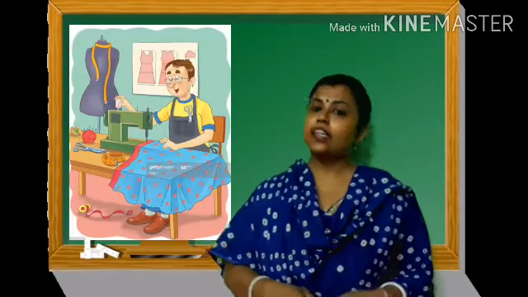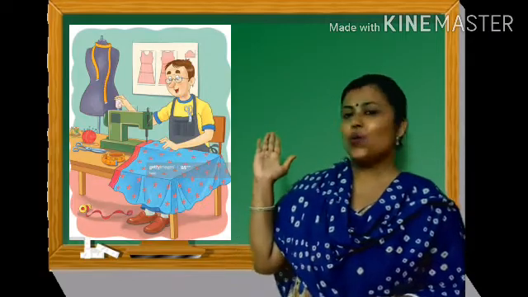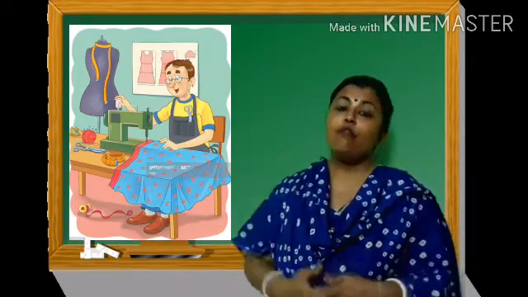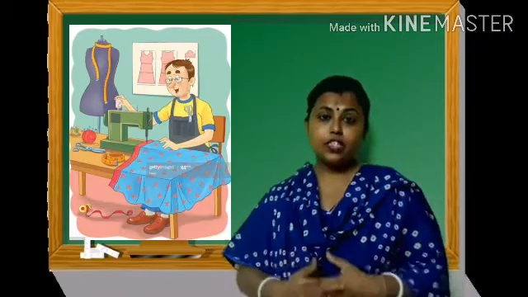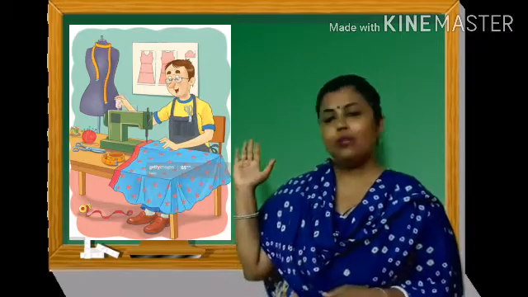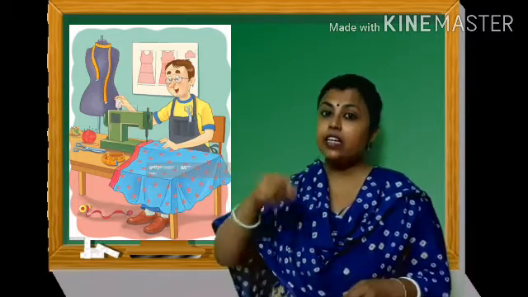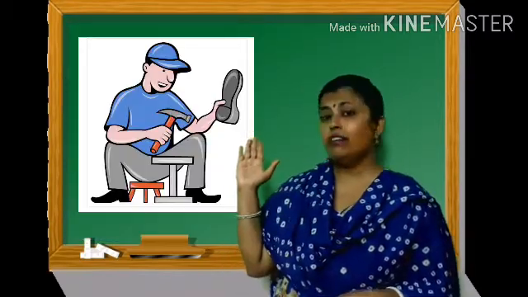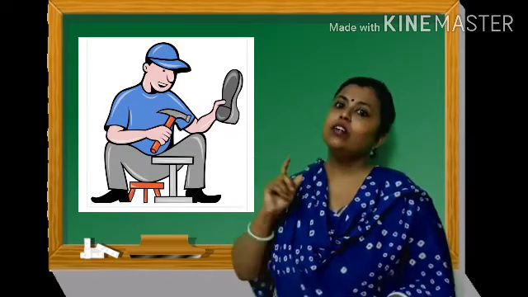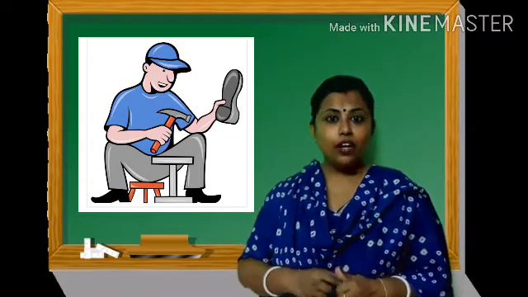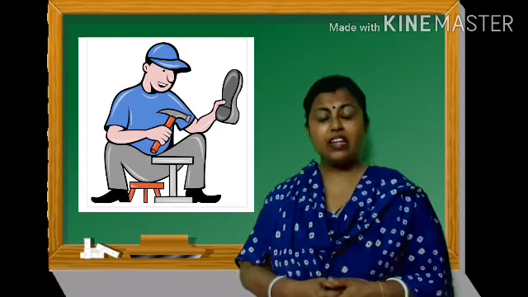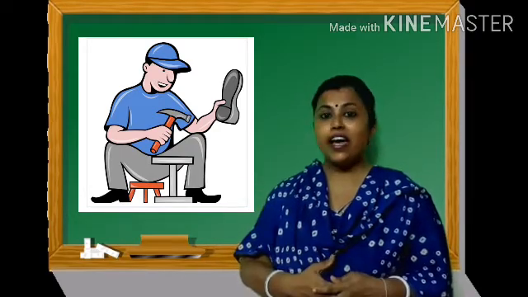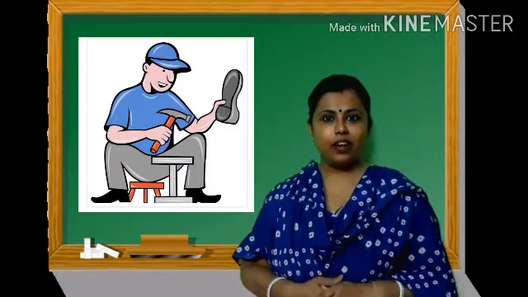Now kids, tell me, who is he? He is a tailor. When you want your clothes to be stitched, what do? You go to tailor and he stitches your cloth. Now who is he? He is a cobbler. Okay, when you want your shoes to be mended, when it gets old, you go to cobbler and he mends your shoes and it becomes new one.